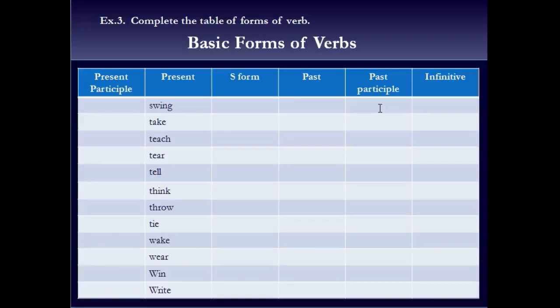So if you do not know the past or past participle forms of any of the verbs here, you can look them up in an online dictionary. You can use any dictionary that you have at home with you, or look up in an online dictionary. So you have to find these verbs and you have to complete this table. So this is all for this lesson. I hope some of the concepts are very clear to you now and you have no confusion. We will be reading about other forms of verbs